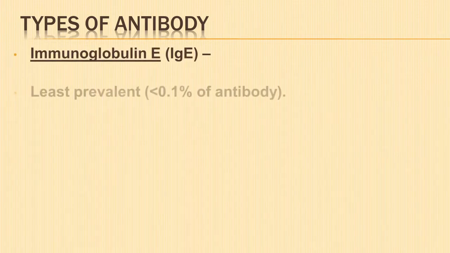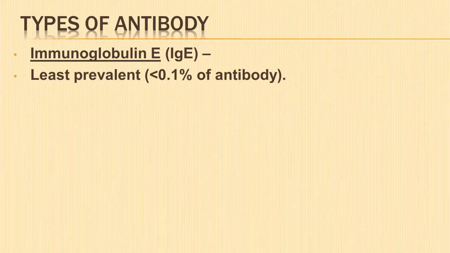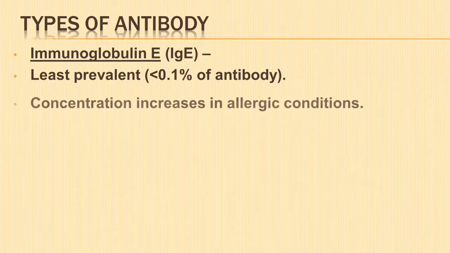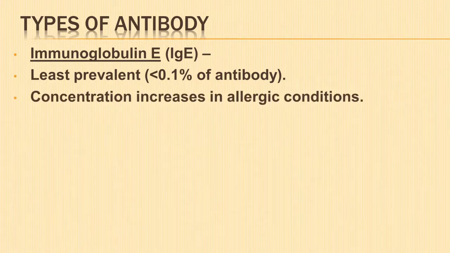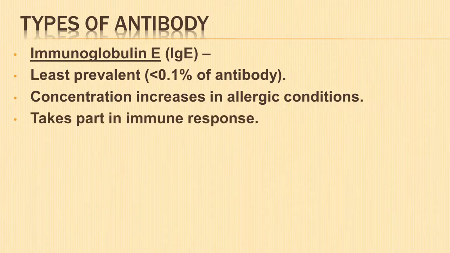Immunoglobulin E is the least prevalent, less than 0.1% of antibody in the blood, but its concentration increases in allergic conditions. It binds to mast cells and basophils and takes part in immune response.